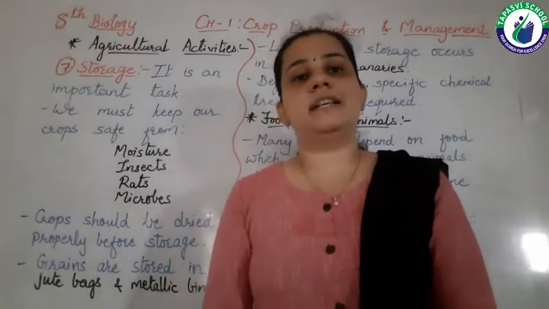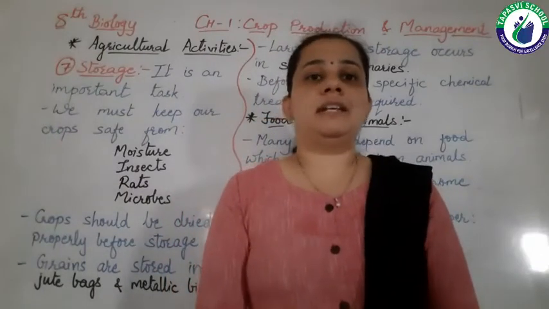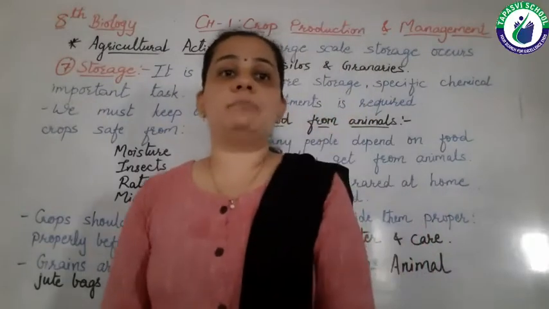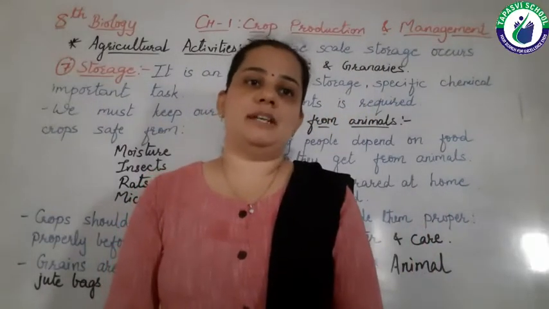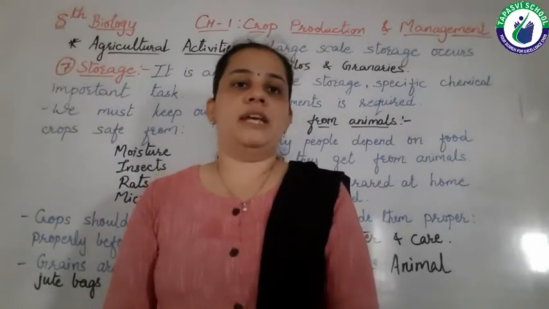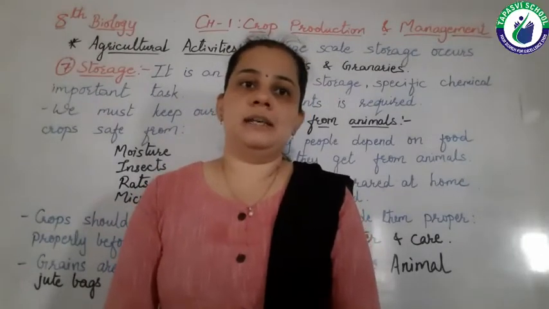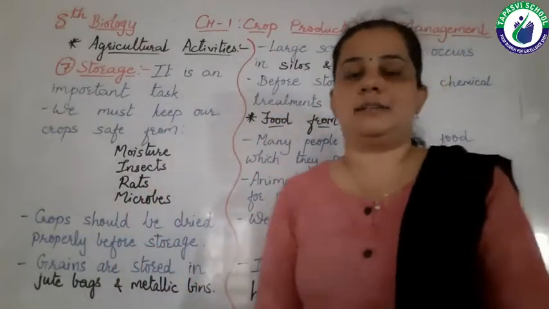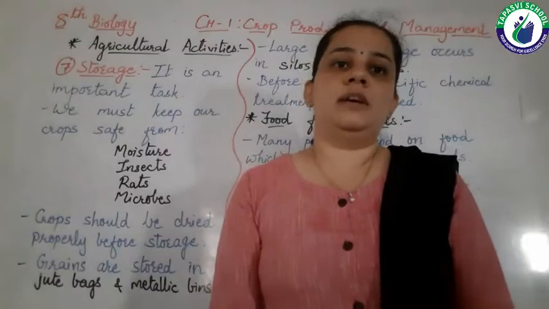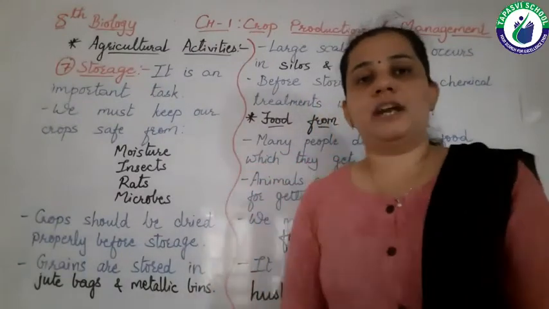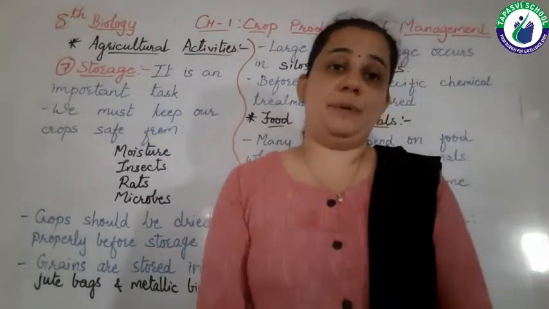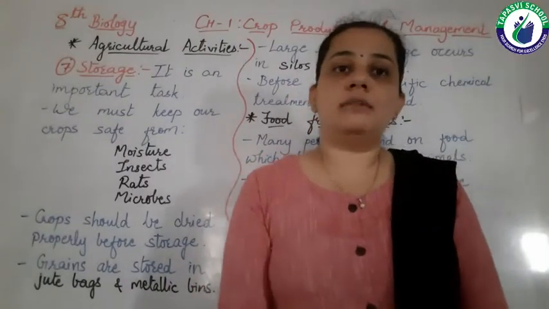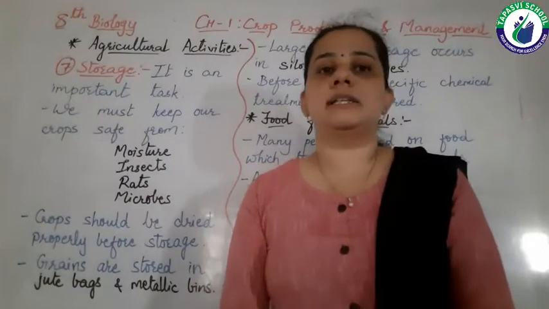Then we studied the activity known as harvesting. As the crop gets matured, we have to harvest the crop. This is done by sickle manually, and if we have a tractor driven harvester, then we can do it with it. After harvesting, the next step is to remove the chaff, meaning the cover of the seeds, from the seeds.